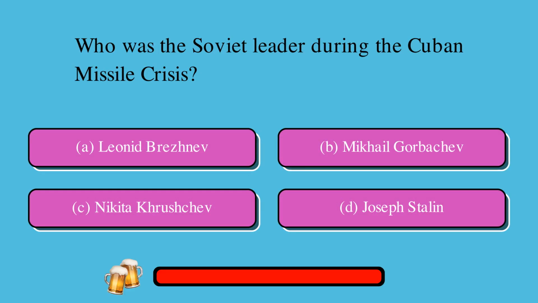Who was the Soviet leader during the Cuban Missile Crisis? Is it A. Leonid Brezhnev or B. Mikhail Gorbachev or C. Nikita Khrushchev or D. Joseph Stalin? The correct answer is C. Nikita Khrushchev.